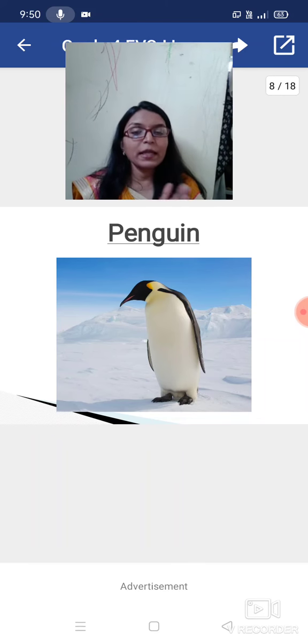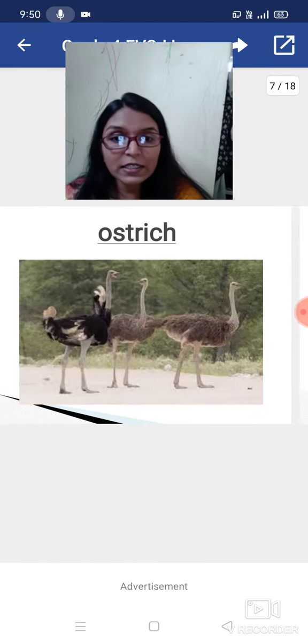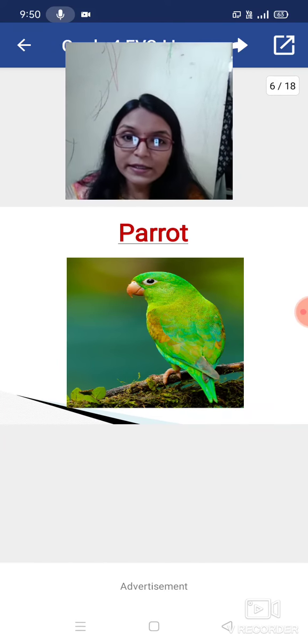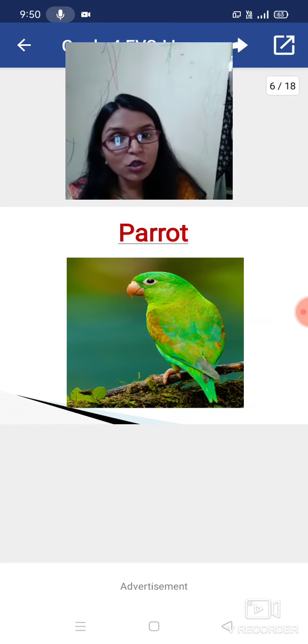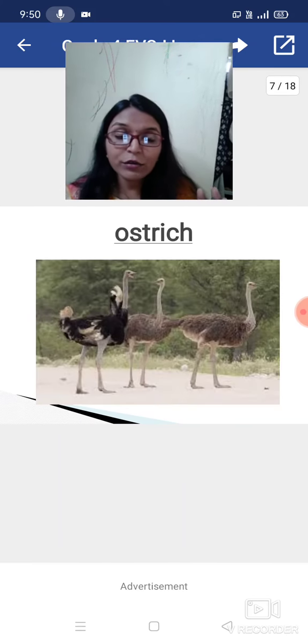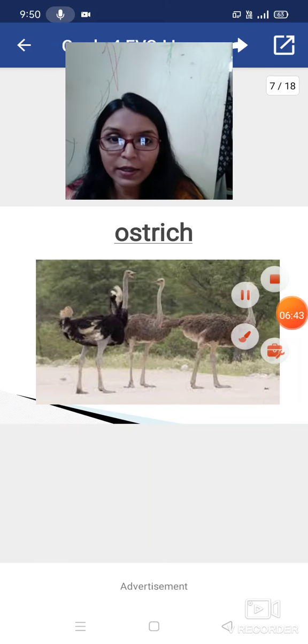Every bird has a special characteristic, because some birds have different colors of wings also. You can see this parrot is green in color, and its beak is also different. And you have to remember, the ostrich cannot fly.